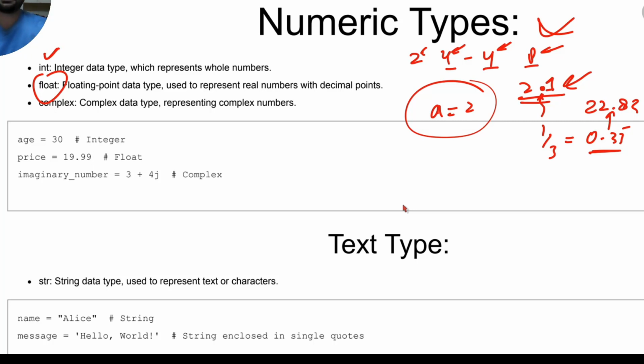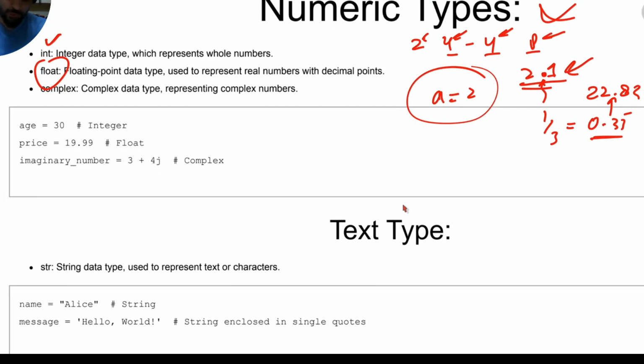In mathematics, as I said, the inventor of Python was a mathematician, so it also supports complex numbers. In your +1 or maybe in class 10th or so, you might have read about complex numbers. These complex numbers are used in quantum computation. They are used in really good calculations. That's why it also supports complex numbers. Complex numbers, as you see, have a real part and an imaginary part. So this is the real part, this is the imaginary part.